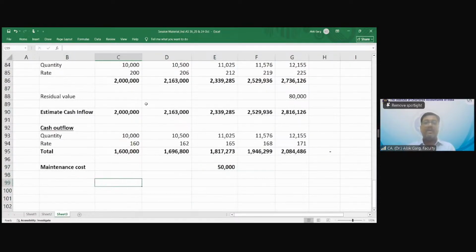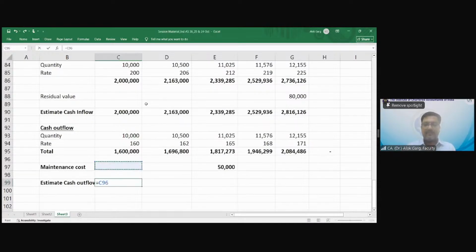Now, what is my total estimated cash outflow? Is there any further outflow?